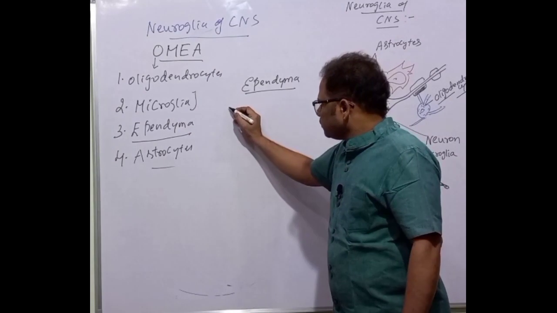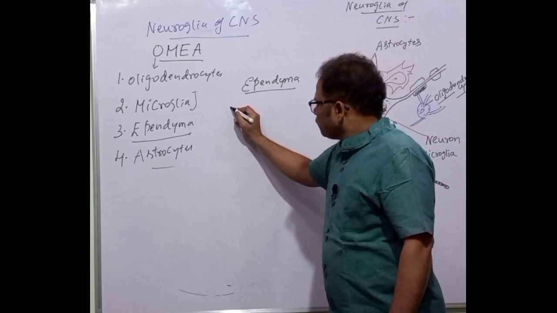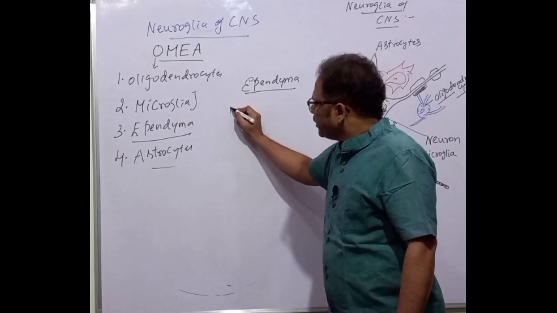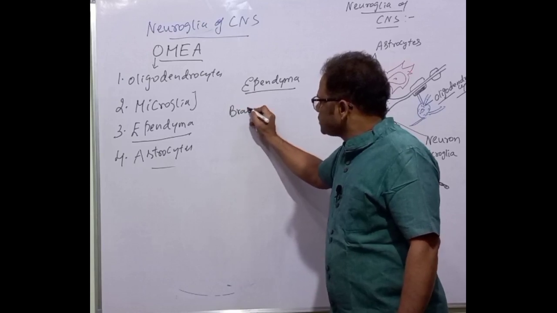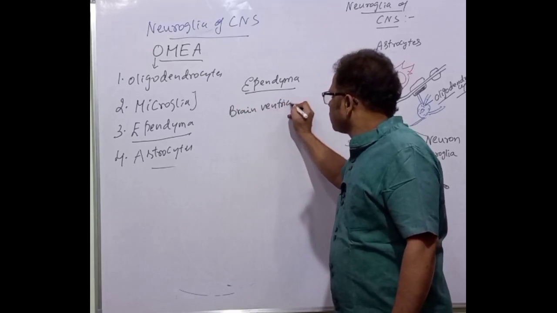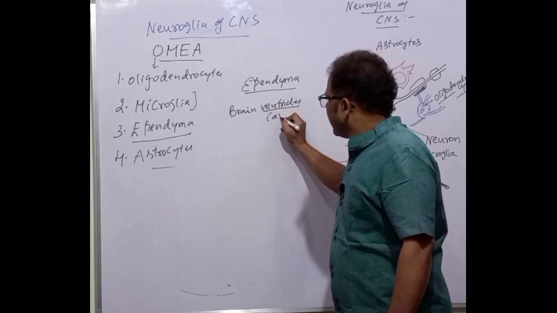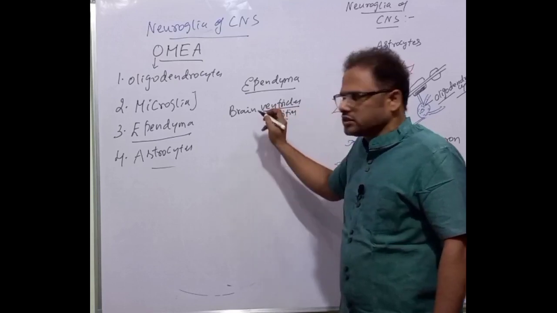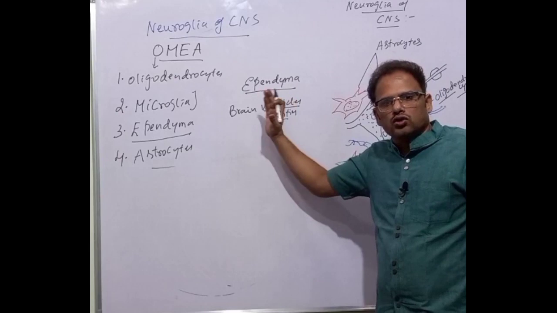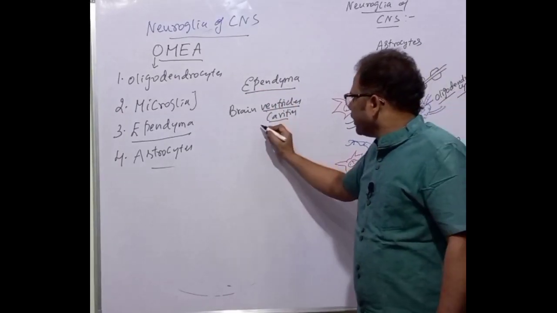You know this, first there are 4 brain ventricles. Brain ventricles means brain cavities, the empty spaces of the brain. They're called brain ventricles or cavities. The hollow spaces are there. There are 4 brain ventricles.